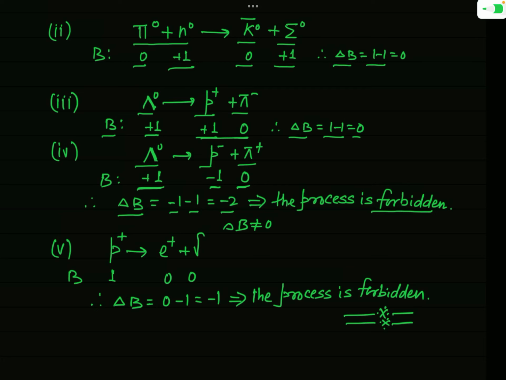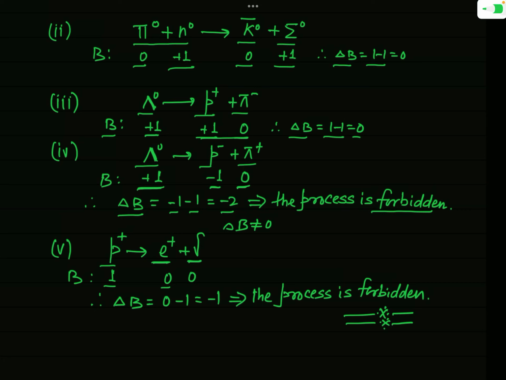Okay. Now again see this process where a proton is transformed into an anti-electron, that is positron, and a gamma photon. Since P plus is a baryon, for this baryon number is 1, and since e plus is a lepton, it is not a baryon, so for this baryon number is 0.